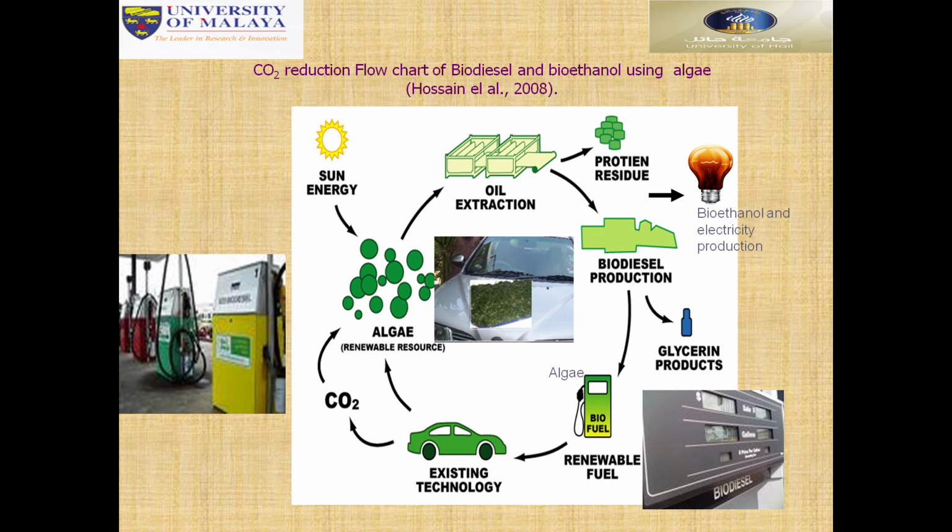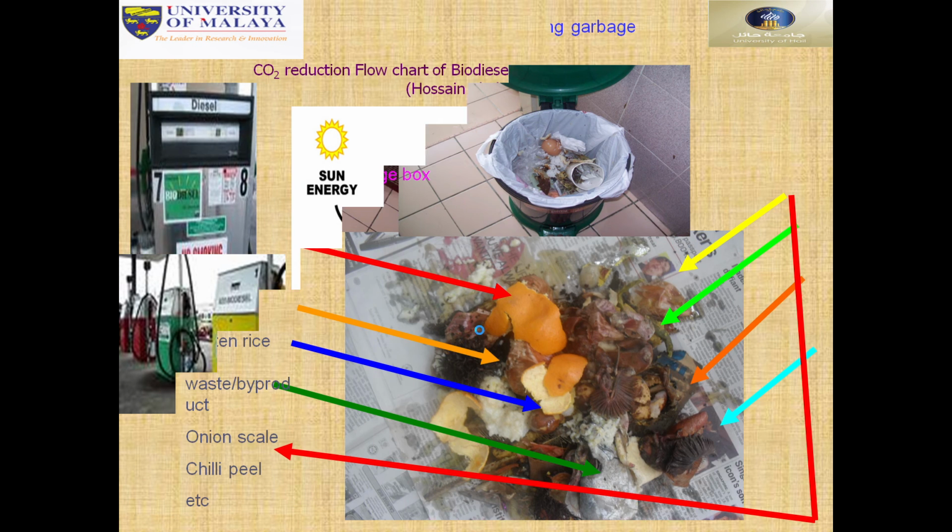Here also you can see a carbon dioxide reduction flow chart of biodiesel and biotechnology using algae. Different types of algae we used, and then you can see here different types of flow charts. Algae, carbon dioxide, and then with this algae we follow the oil extraction, and then residues, and then biodiesel production. What is a biodiesel engine? A biodiesel engine can be run. So this is a good topic on biodiesel.